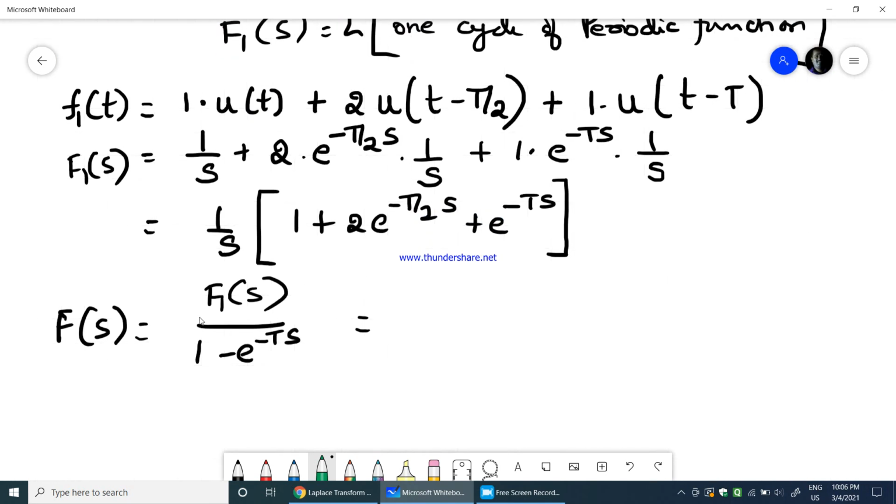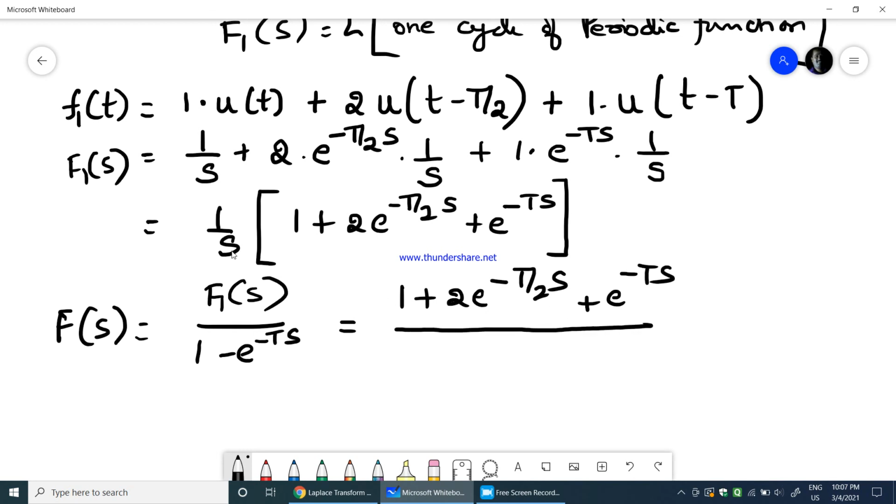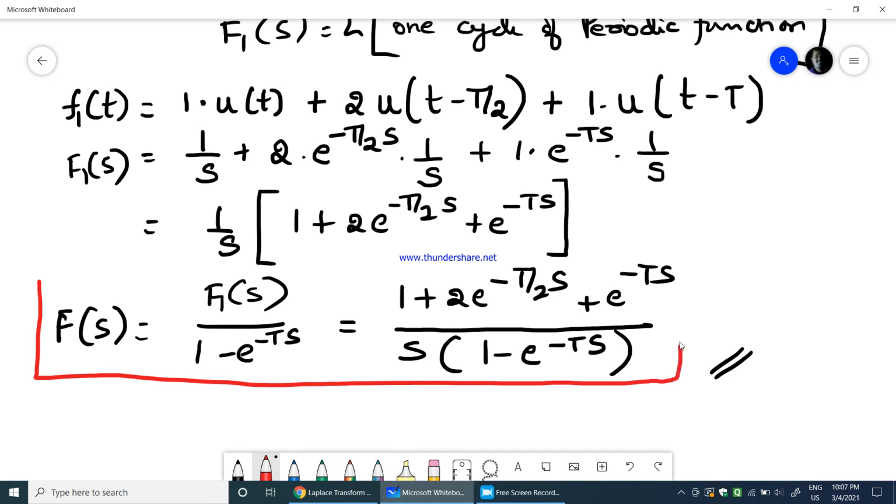So it remains the same, I need not change this. It remains f1 of s by 1 minus e power minus Ts. T is the time period for the complete one cycle of the square wave, as you can see in the question. Therefore the final answer is f of s equals f1 of s, which is 1 plus 2 e power minus t by 2s plus e power minus ts, whole thing divided by s into 1 minus e power minus ts. This is the answer for this problem when a square wave is periodic.